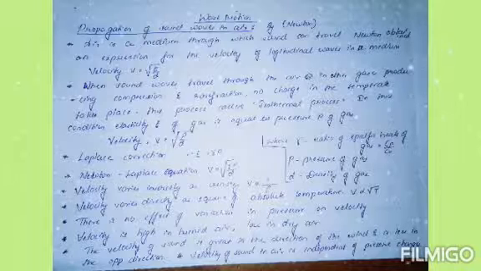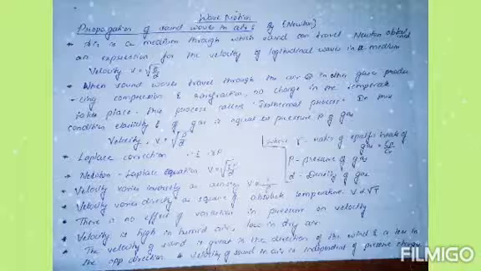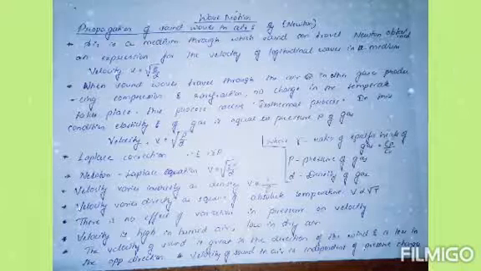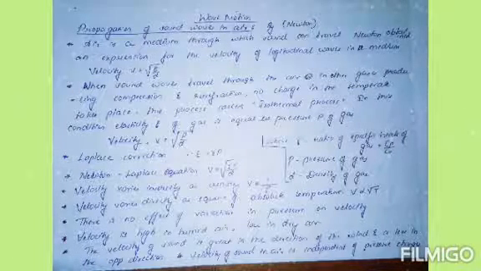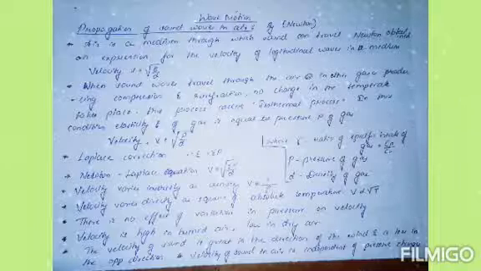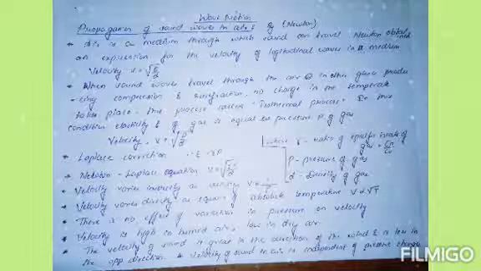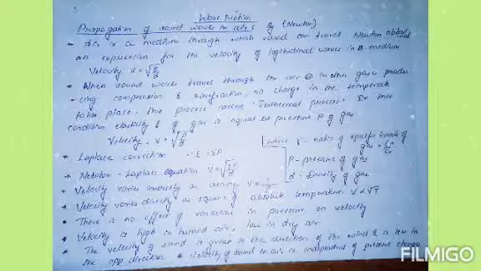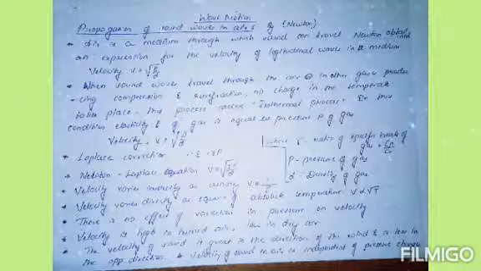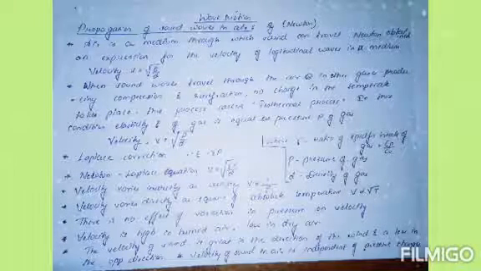And for Laplace's correction, E is equal to gamma P. And again, the Newton-Laplace equation is v is equal to square root of gamma P by d. Where gamma stands for the ratio of specific heats of a gas, nothing but Cp by Cv, and P stands for the pressure of the gas and d stands for the density of the gas. So these are all the points to remember.